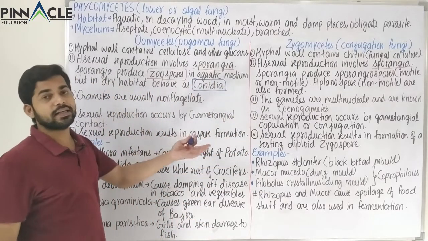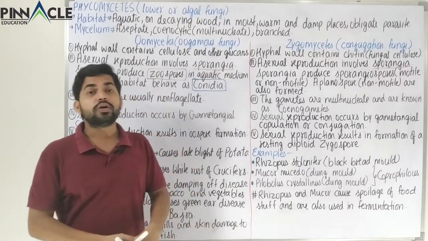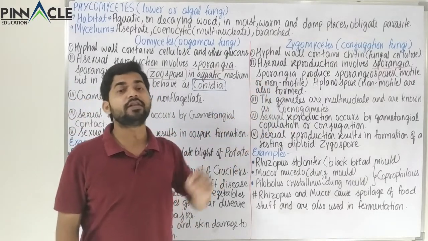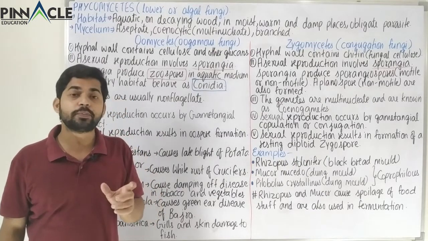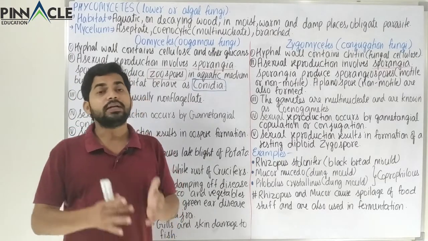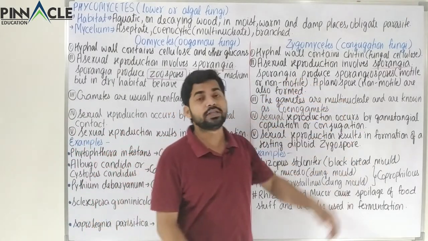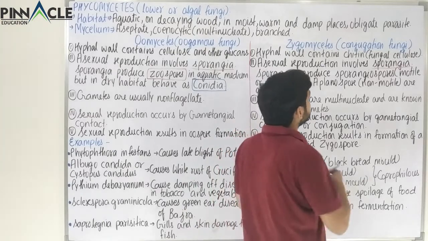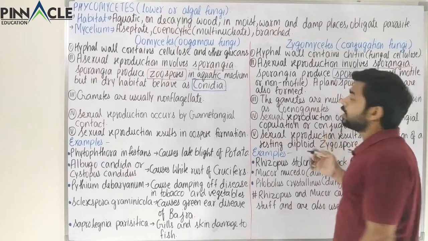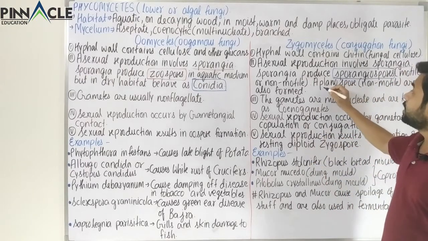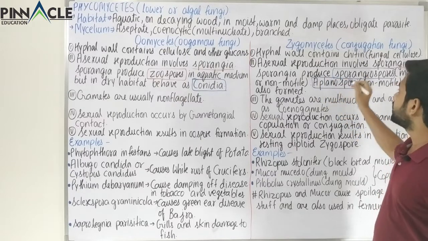But in the other case we have observed the presence of some other type of spore. In that case the sporangia will produce something called a sporangiospore. Now the sporangiospores are mostly non-motile, but these can also be motile. So in this case the sporangia are producing spores which are known as sporangiospores. And apart from that, the formation of another type of spore which is unique is occurring, and that is called